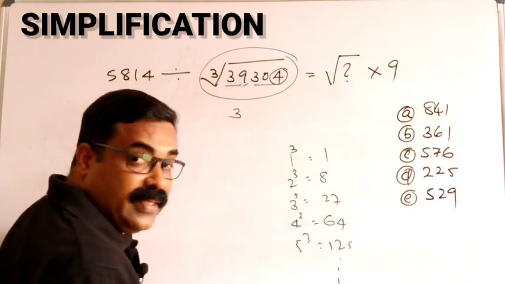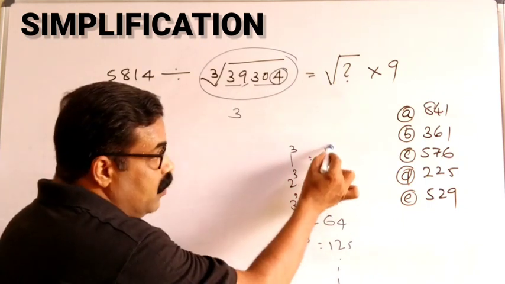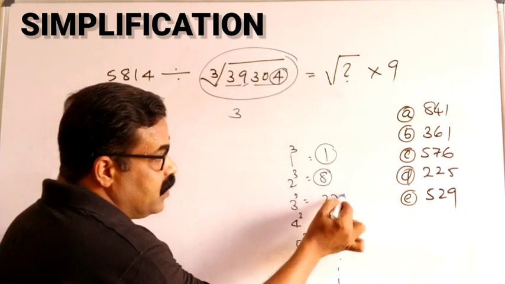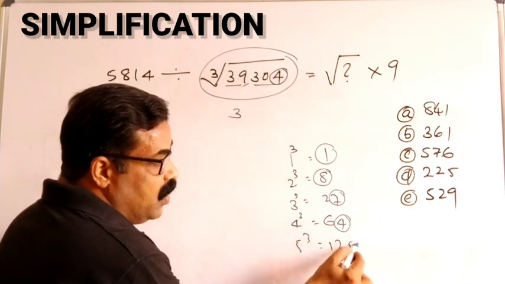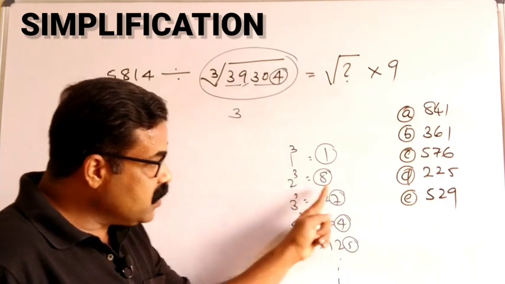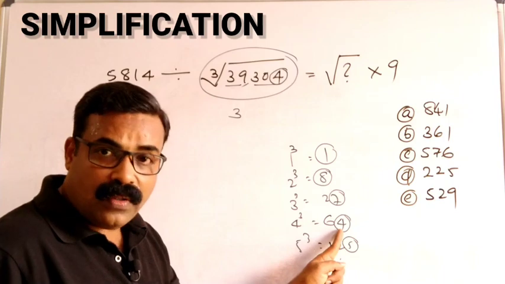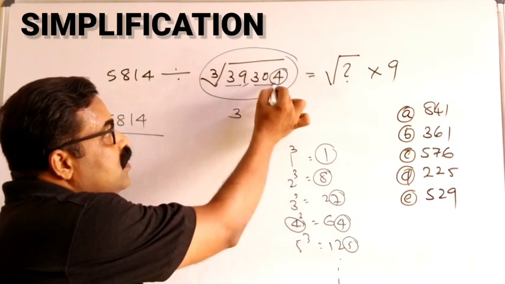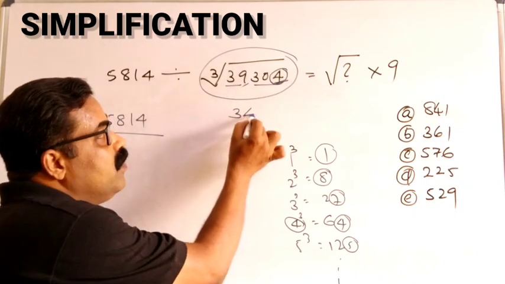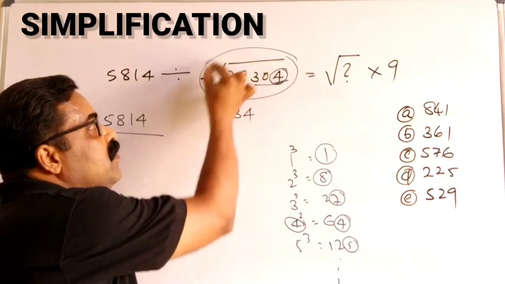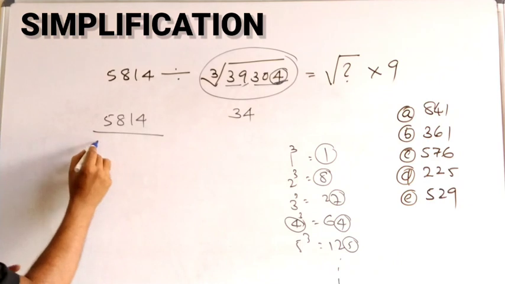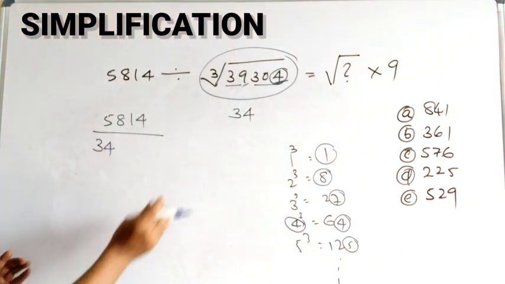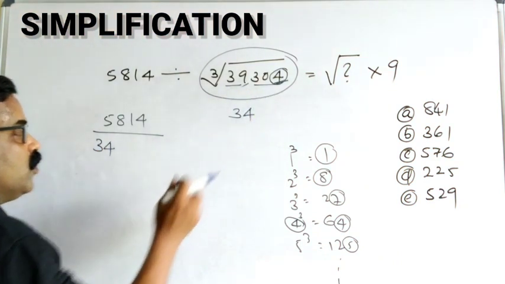Like that, we write the last digits: 1, 8, 7, 4, 5. So for the last digit ending with 4, the cube root will end with 4. So the number is 34. You can write that 34 here. If you watch that video, it will be very easy for you.